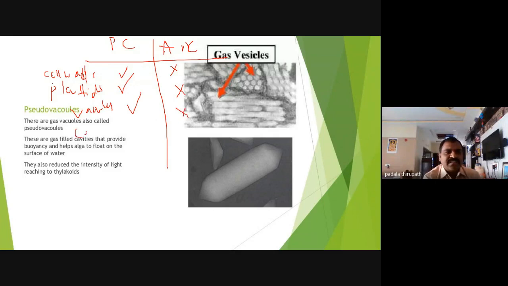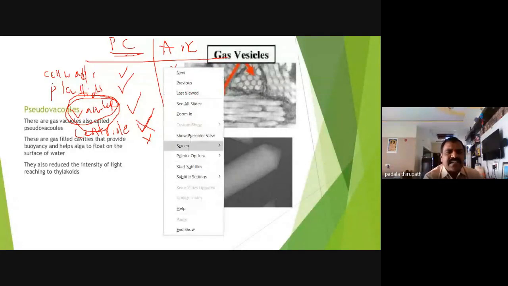And centrioles: the pair of centrioles we can call a centrosome. Centriole is absent in plant cell. Centriole is present in animal cell. So these are the main differences. Here, what we are going to discuss in this slide is the vacuole. Vacuoles are present in plant cell, but absent in animal cell. Okay, these are the main differences between plant cell and animal cell.